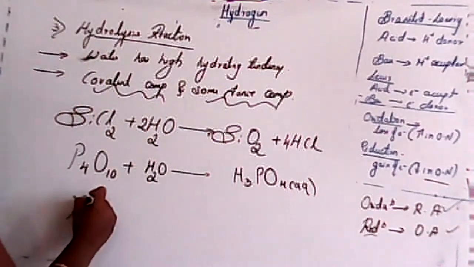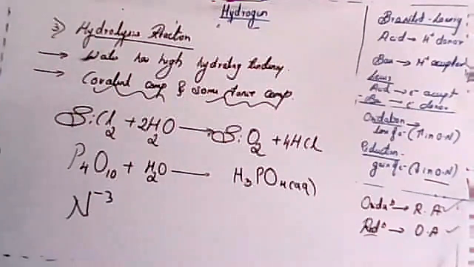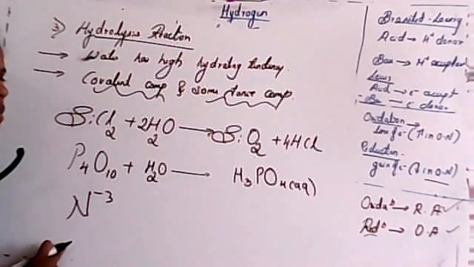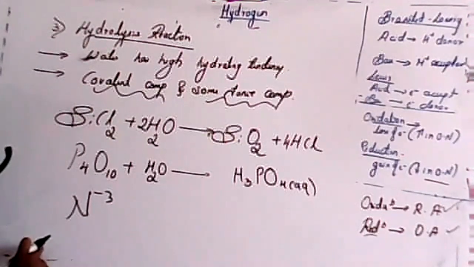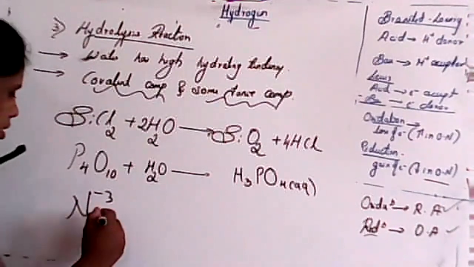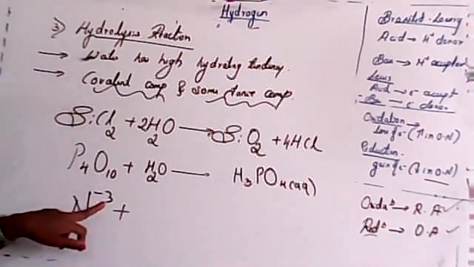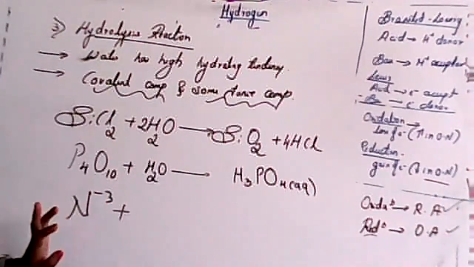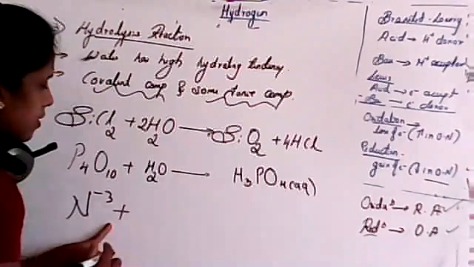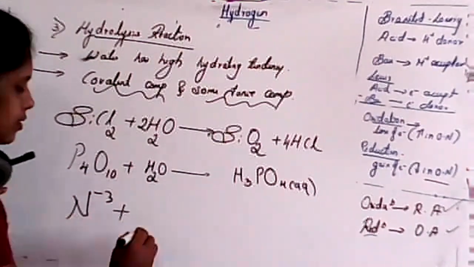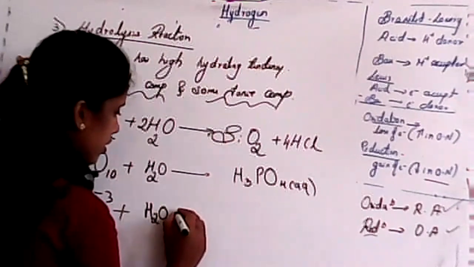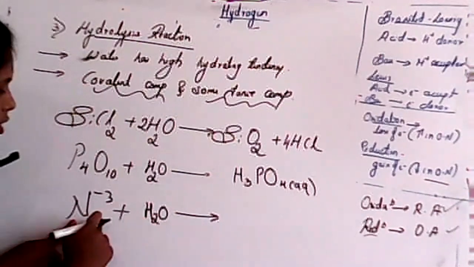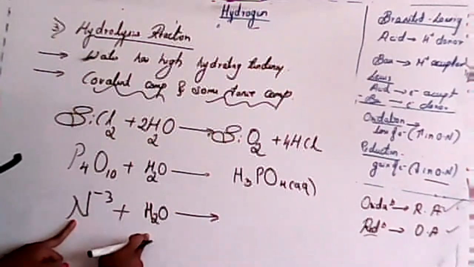So next one, azide. I'll consider N minus 3, the oxidation state of N is minus 3. Aluminum nitride, we can consider AlN. See, N minus 3 reacts with water itself, and nitrogen and hydrogen are present.